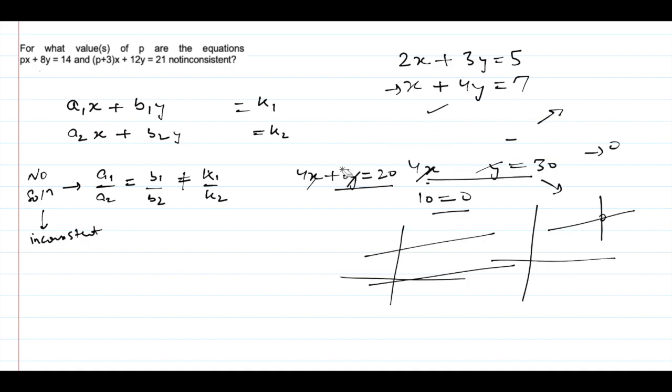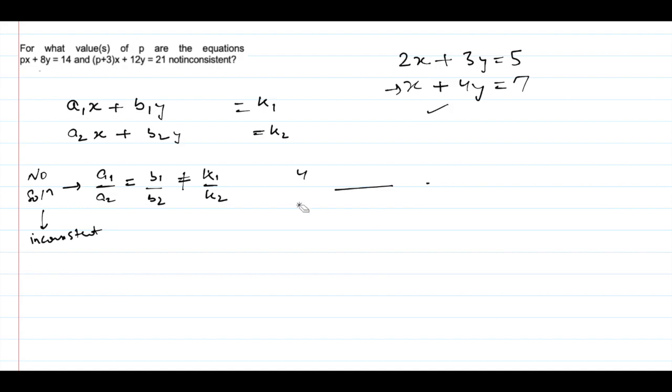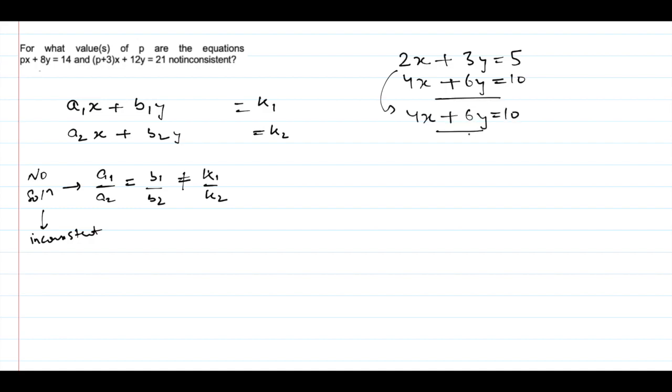Now suppose let's take another example. This time we have two equations. Suppose the first equation is the same, 2x plus 3y equal to 5, but we change the second equation. Let's take our second equation to be 4x plus 6y equal to 10. Now if I multiply the first by 2, we'll have 4x plus 6y equal to 10, which is the same as this equation. So since the equations are the same, definitely they'll have infinite solutions.